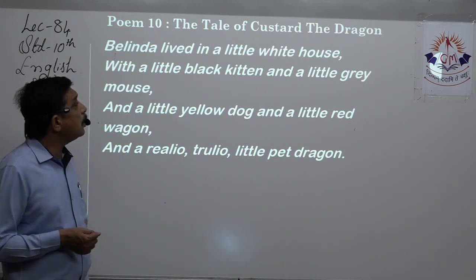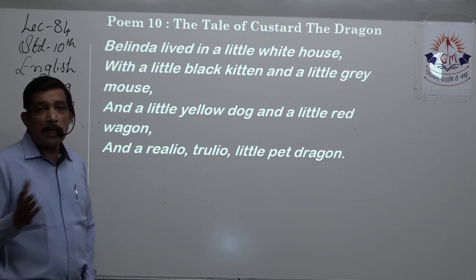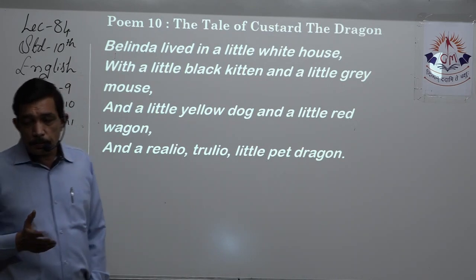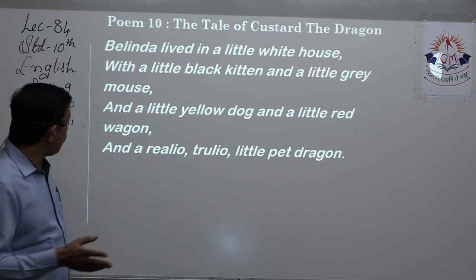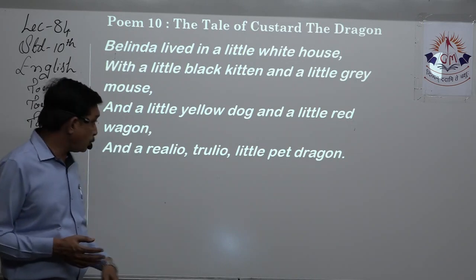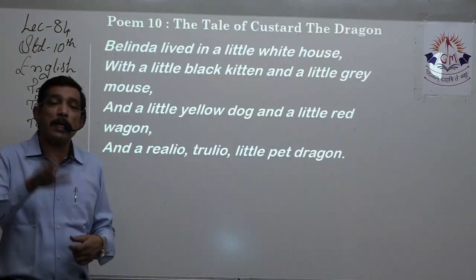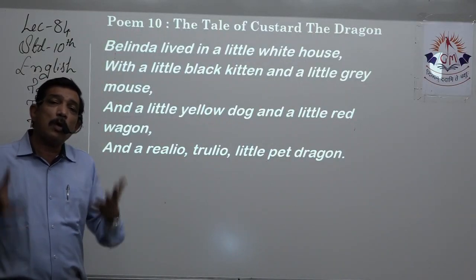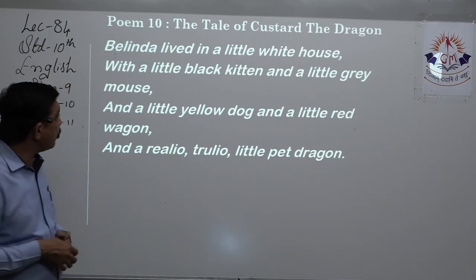So, Belinda lived in a little white house, nothing to explain over there, with a little black kitten and a gray mouse. So that is the color of the kitten and the color of the mouse, and a little yellow dog and a little red wagon. They had a wagon also, so that all of them can sit inside and have a ride. Or the girl can put all the animals inside that wagon and they can go out for fun, right?